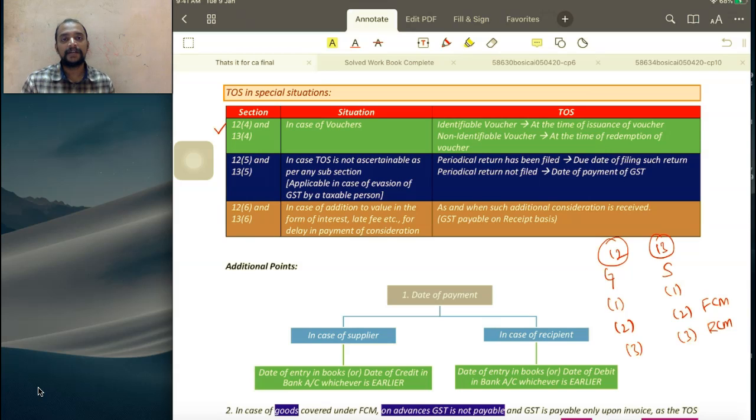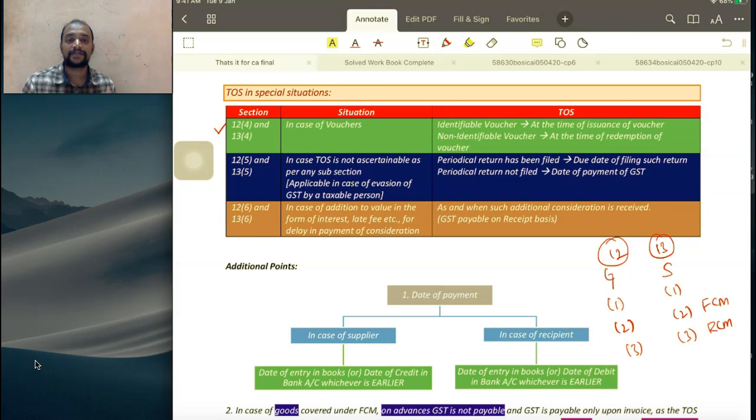A non-identifiable voucher means I give a voucher to you and you can redeem it against any product or any service which is supplied by me. I may have multiple products. Say, for example, I am a person engaged in the sale of garments and footwear, so it's like a multi-product showroom, and I gave you a voucher worth ₹1000. You come to my shop and redeem that voucher, but I don't know against which product you will redeem it, because it's a multi-product showroom. You can redeem it against any product or any service if I am rendering any services. Therefore that is known as a non-identifiable voucher.